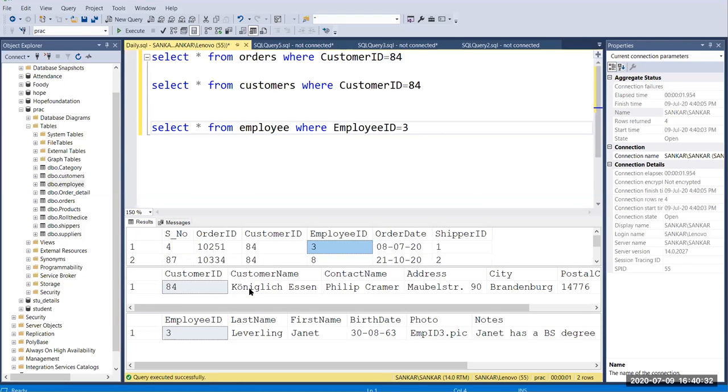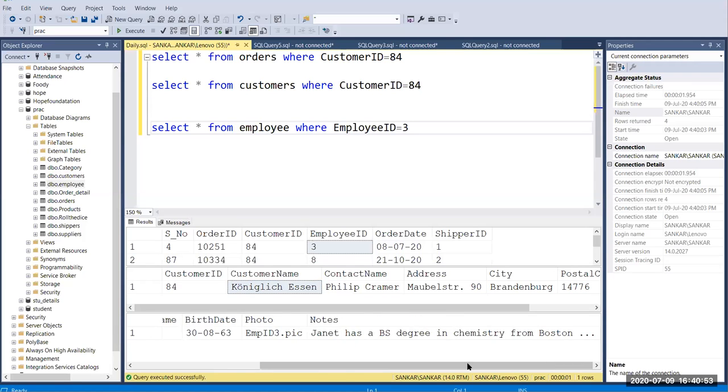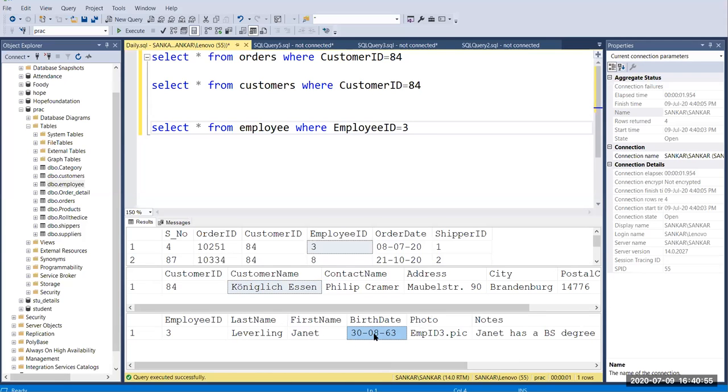Okay, so the customer name is Philip Cramer, and the employee is Janet, employee ID 3, and Janet has a BS degree in chemistry.